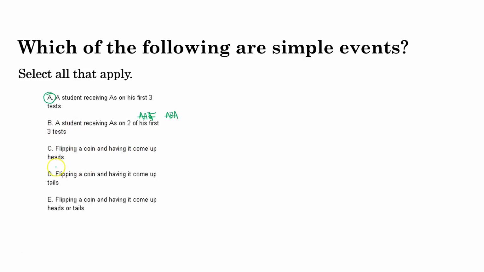Flipping a coin and having it come up heads. There's only one way to do that. Flipping a coin and having it come up tails. There's only one way to do that, so that's simple. Flipping a coin and having it come up heads or tails. Well, there's 2 ways, heads or tails. So that is a compound event. So A, C, and D are the simple events in this one.